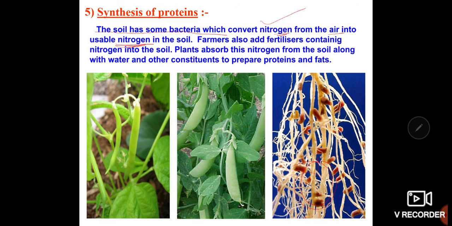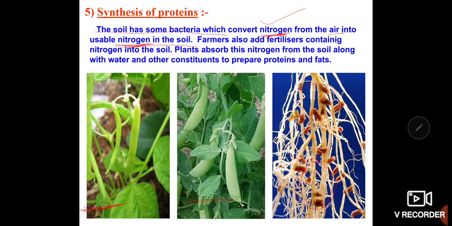This bacteria absorbs the nitrogen from the air and converts it into usable nitrogen in the soil. Such bacteria are always present in the root nodules. So this is the plant. The plant contains roots, and in those roots the bacteria are present. So synthesis of proteins means that some bacteria convert nitrogen from the air into useful nitrogen in the soil.